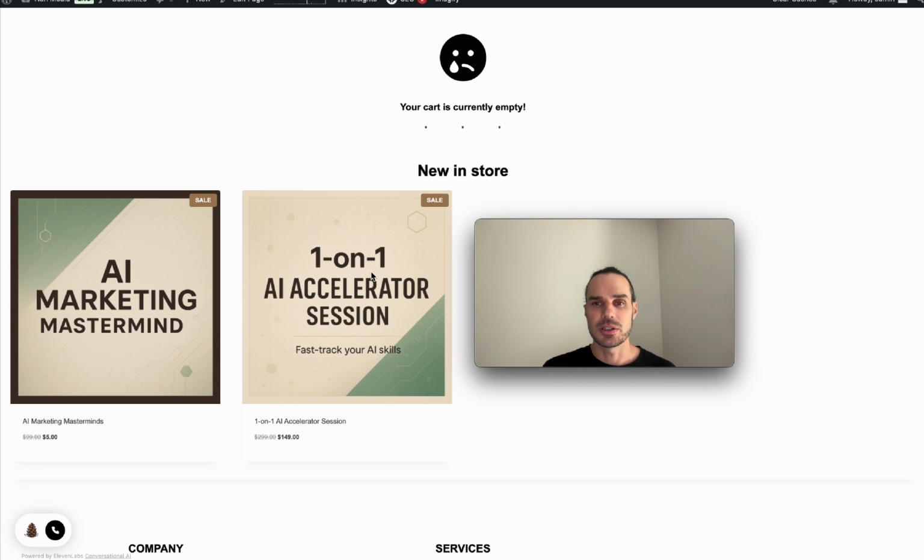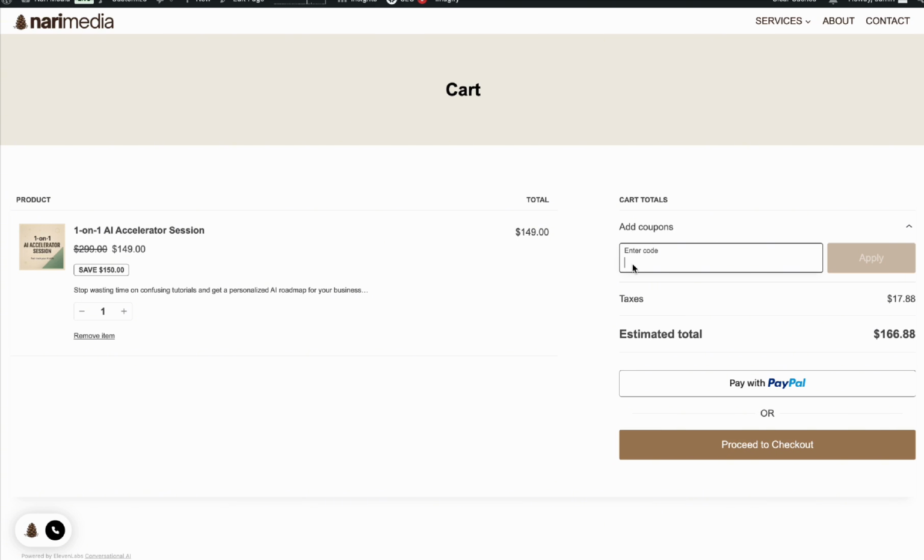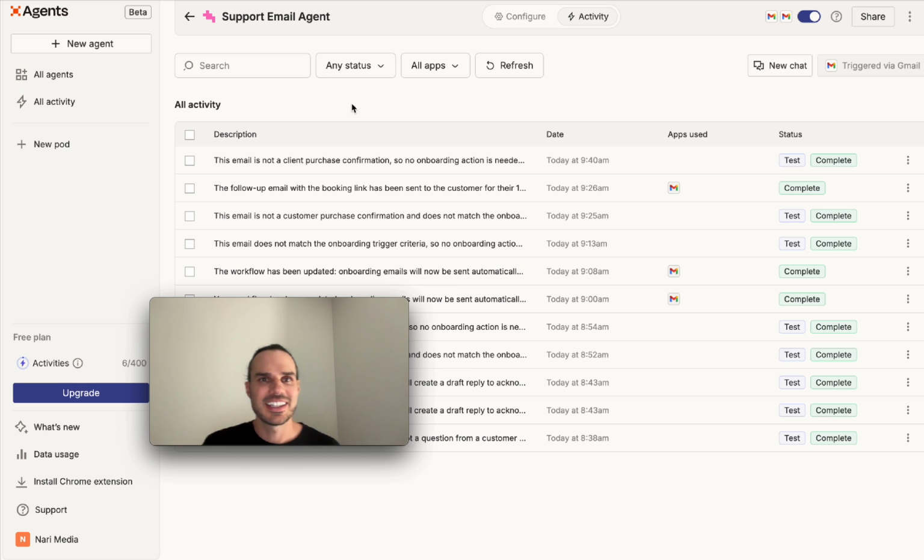Now we're gonna go over here and I'm just gonna place a fake order. I get myself a coupon code, and I got a coupon code. So I went into the agent here and I'm gonna check the activity. So you can see what the test we did, it said this email is not a client purchase, so no onboarding action is needed. Now this is great even if you have any online course or anything where you're getting a customer on your site, or maybe they downloaded a free guide and that free guide is gonna trigger another follow-up auto email, or based off which product. So you can get really complex here.